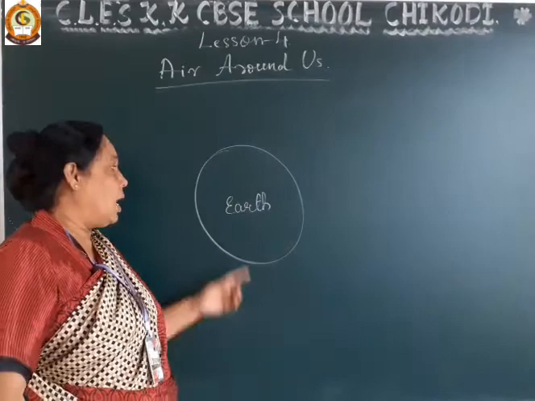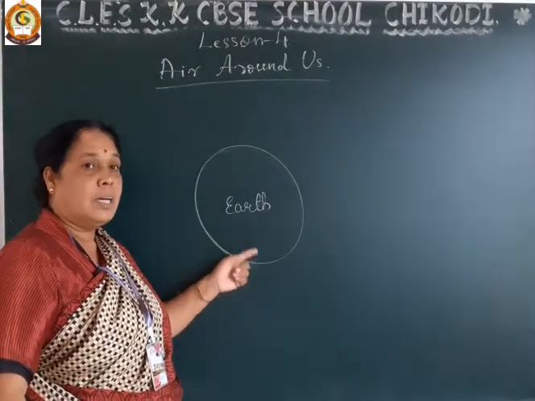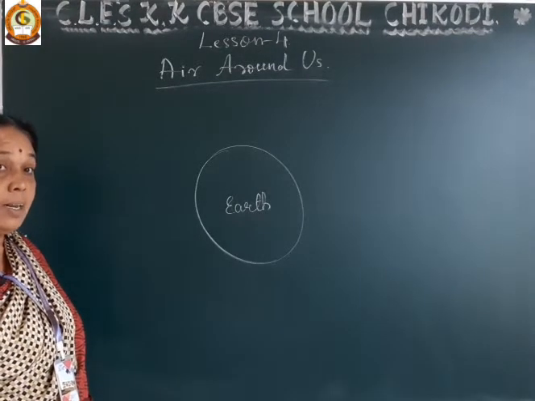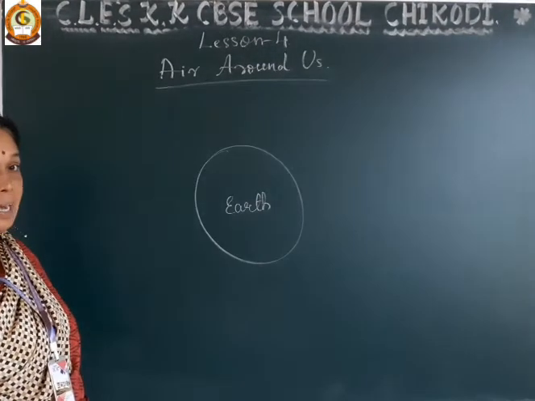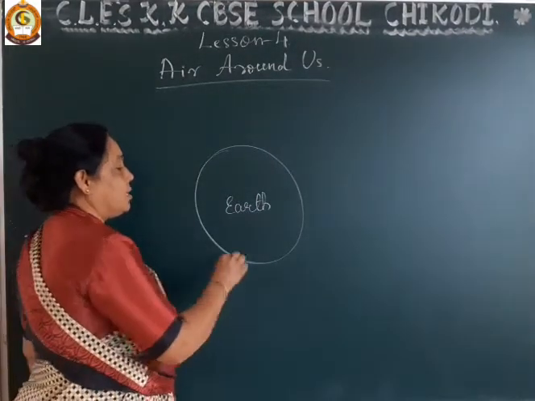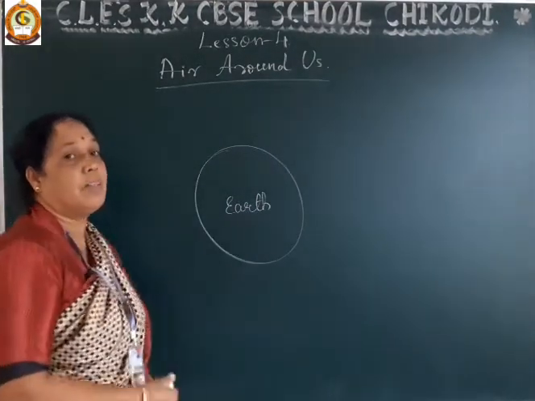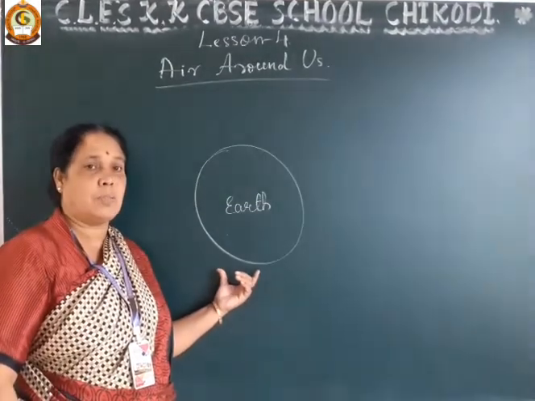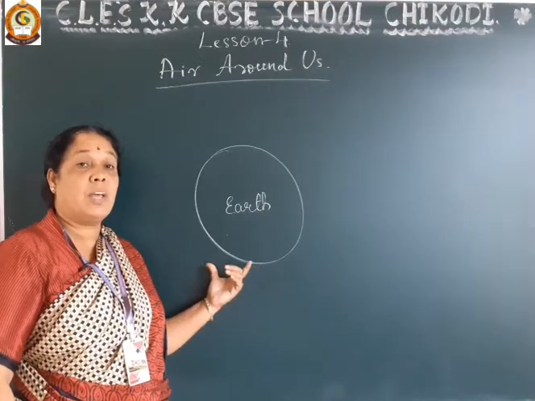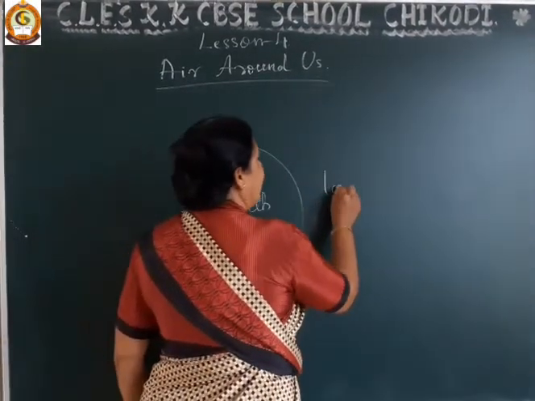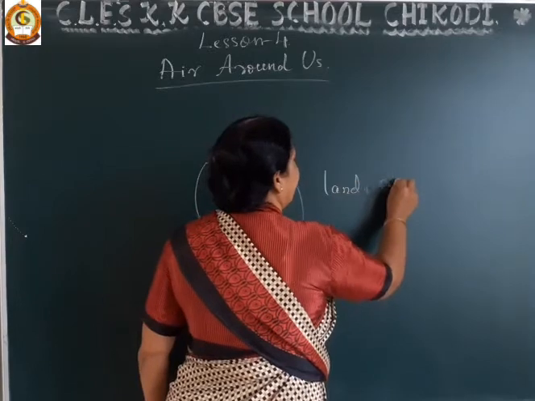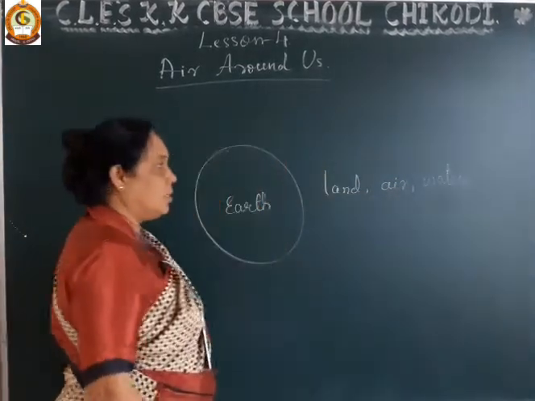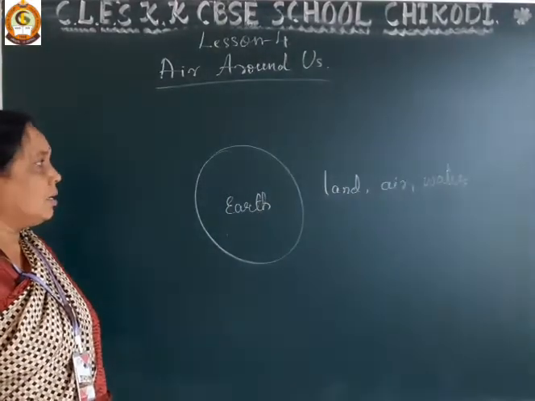Yes, dear student, our earth, the planet earth, is naturally blessed with air, water and land. And all these things support life on the earth. Is it? Our earth is blessed with natural resources like land, air and water. Okay, dear student? This is all we have learned in the previous class.